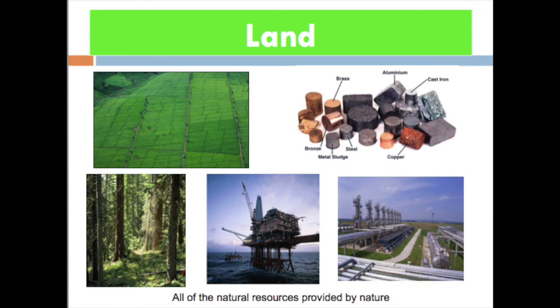Dear students, you know what land is. Land is a factor of production, but generally when we talk about land, we mean only the land area, the surface area. But in economics or in business, the definition of land is broader. It is all of the natural resources provided by nature. Land includes rivers, air, airspace, and forests. So everything is land here. Even the rivers, oceans, and forests are all land in business or economics.